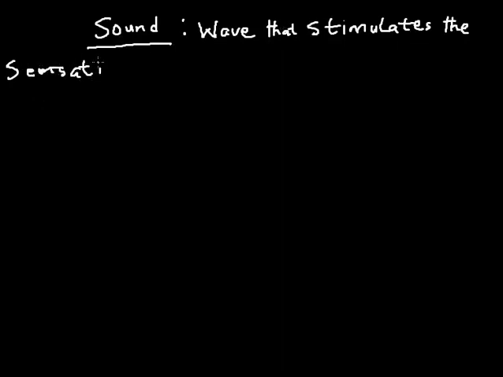Now basically, a sound wave is mostly produced by a vibrating object. Of course, when you hit an object, you will cause the particles of that object to vibrate, and by so doing they produce sound as an energy, which can be detected by the ears. So sound is a wave mostly produced by a vibrating object that stimulates the sensation of hearing.